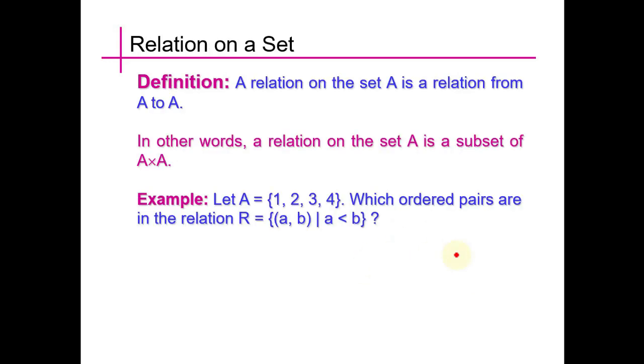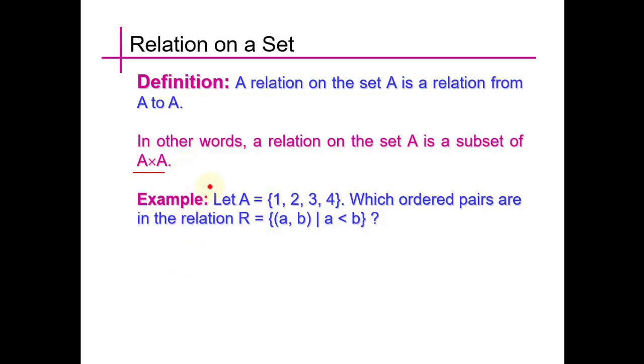So a relation on a set, so we have the definition of a relation and Cartesian product. Now we are saying a relation on a set. A relation on the set A is a relation from A to A. In other words, a relation on the set A is a subset of A cross A. So now we are taking the same set A and taking Cartesian product with itself and defining a relation on that set.